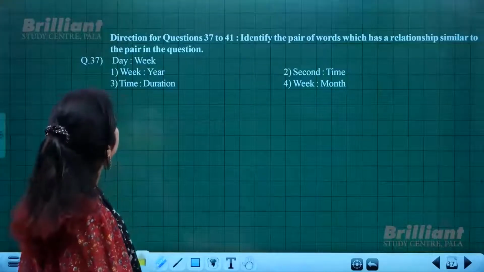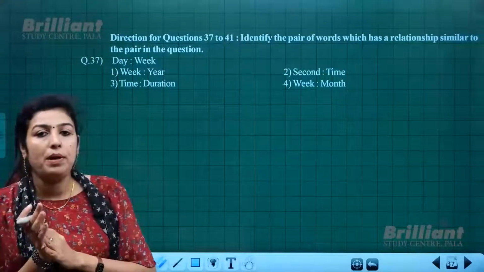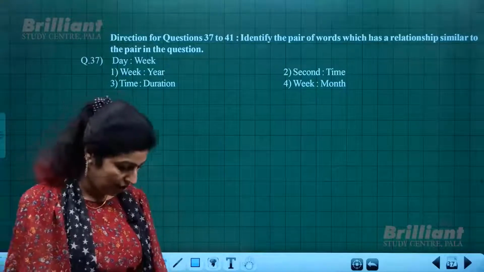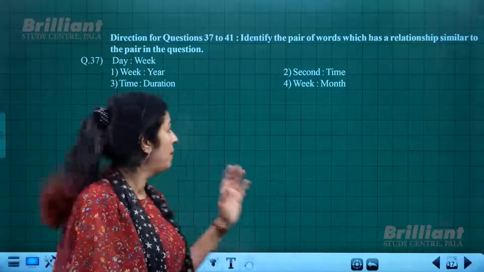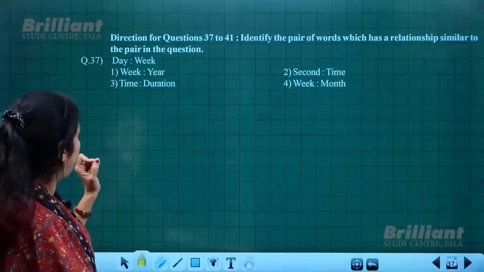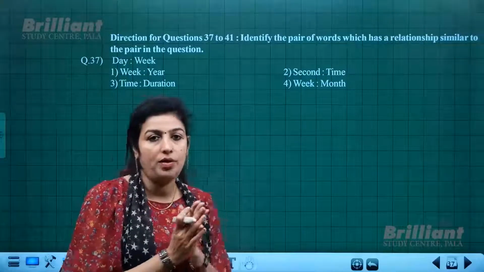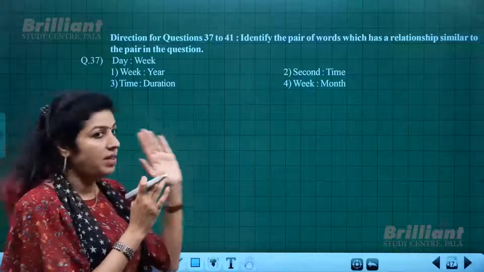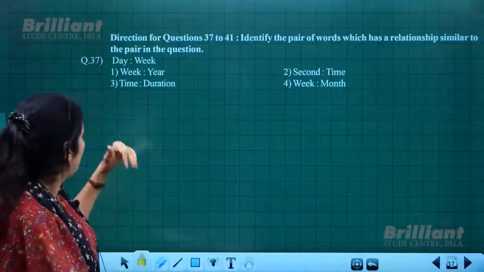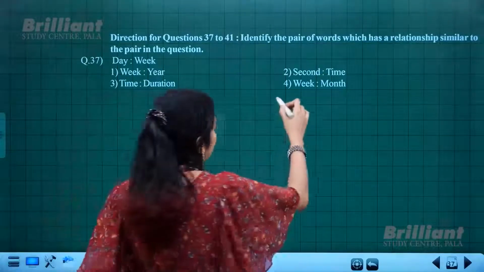Now next is, one sample pair is given and you have to choose another pair which has a similar relationship. The pair given as example is day and week. So 7 days make a week. Same way, instead of week, week becomes month.